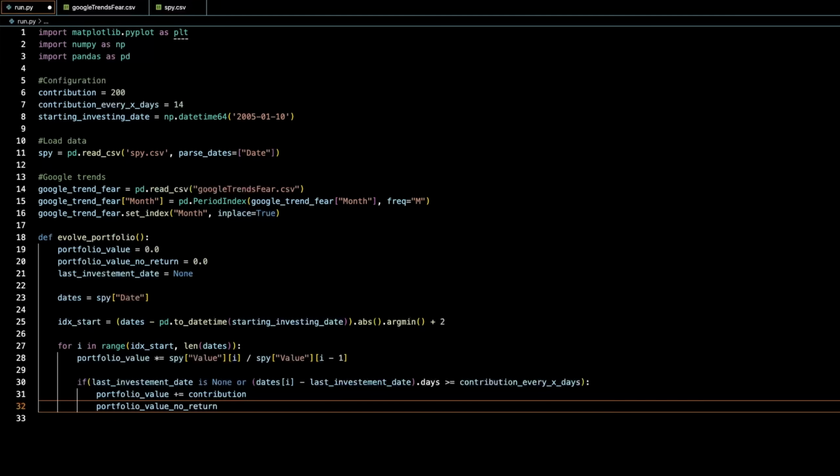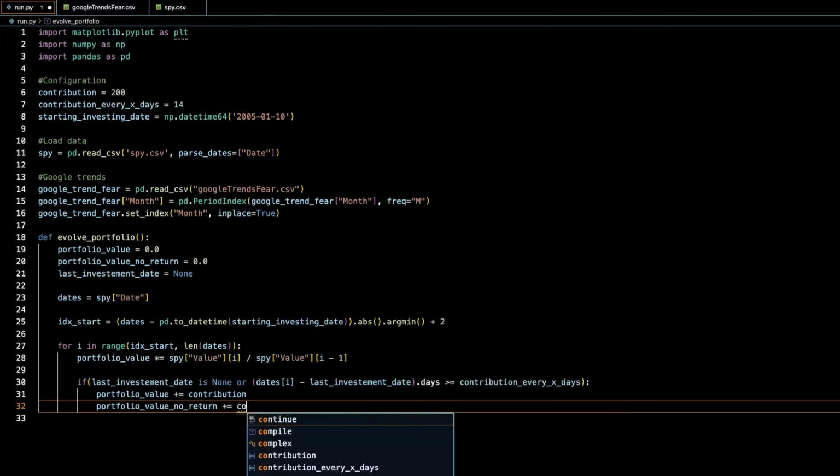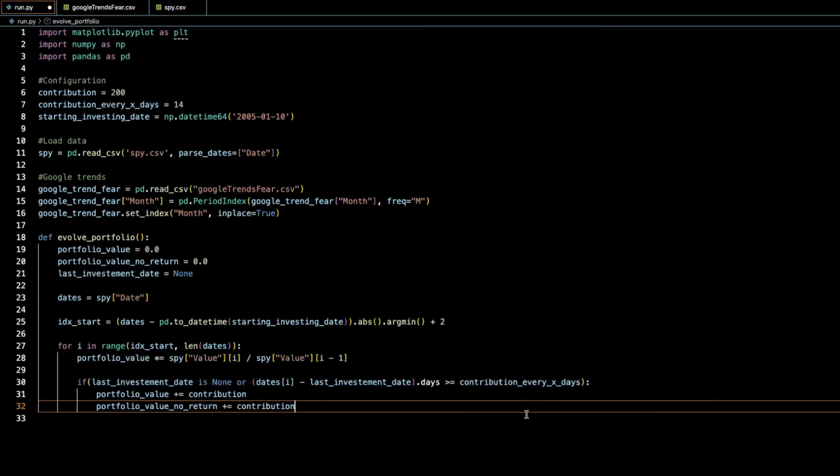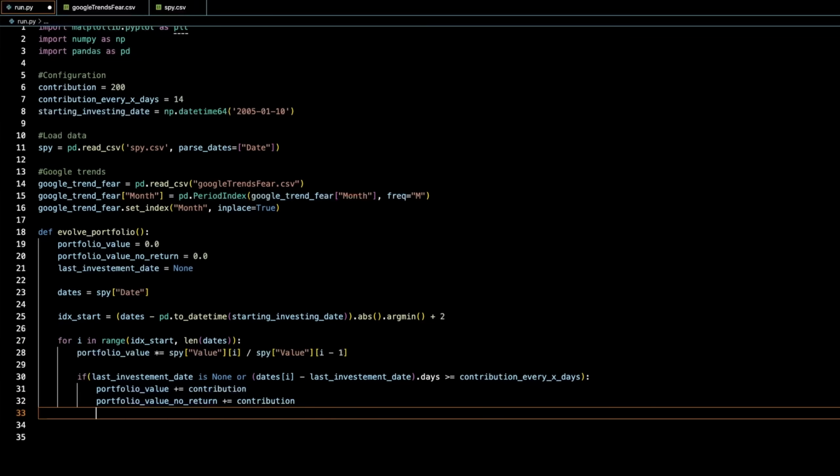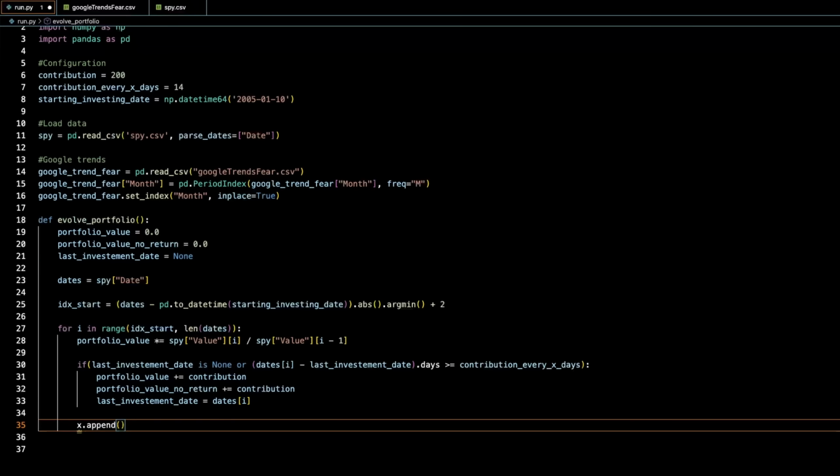And the portfolio value with no return is also just going to equal whatever it is plus the contribution. But we're not going to evolve that with a return, as you can see here. This if statement is true if we are actually investing. So we're going to need to update the last investment date, whatever the current date is today. Good, so that's everything we need, but we're going to need to append dates to form a plot.